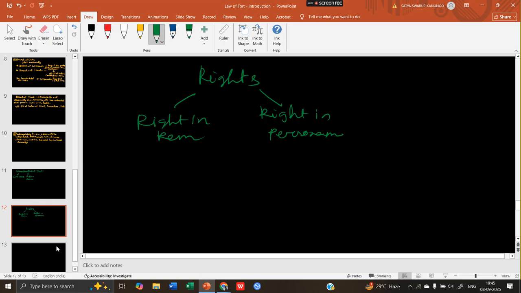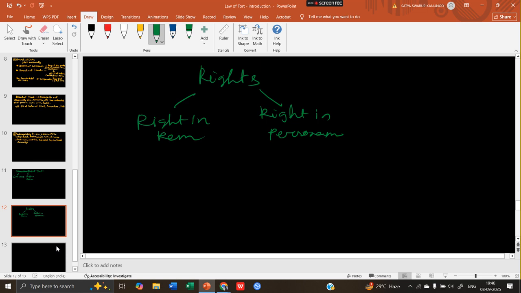So right in rem basically is a right which is vested in someone, and that can be exercised against the whole world. So if I break your bike, you can take an action against me. If Mr. A breaks your bike, you can take an action against Mr. A. If any person in this world breaks your bike, you can initiate a civil action against that person. So law of tort is a right in rem. Whoever violates your right or breaches a duty against you, you can take an action against that person.